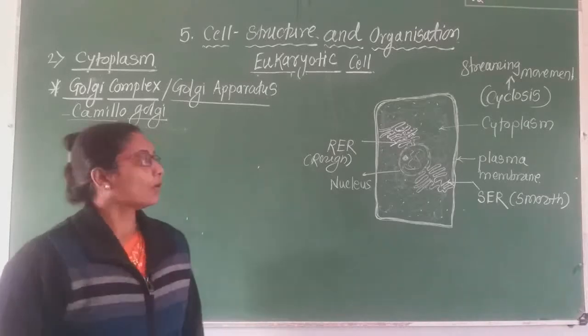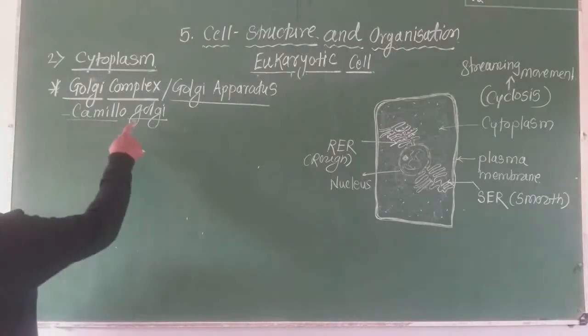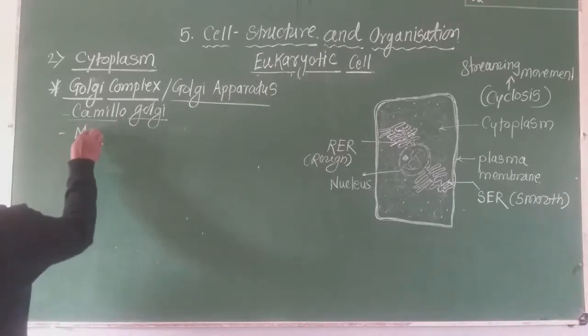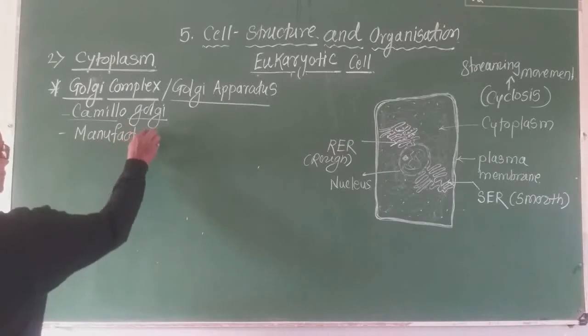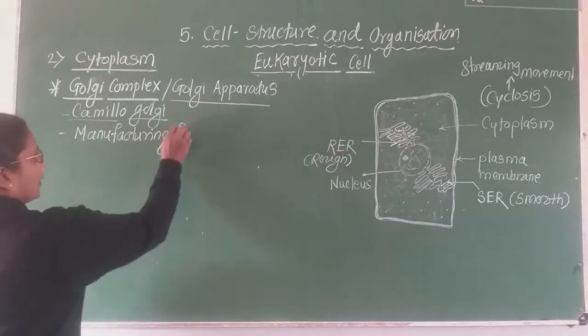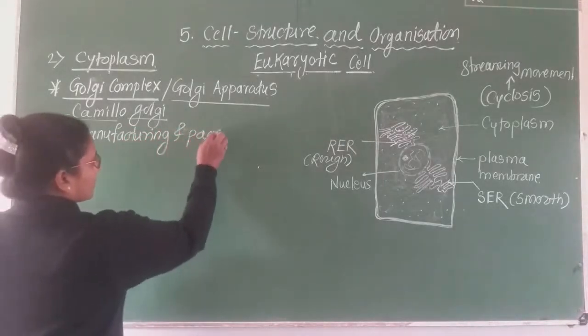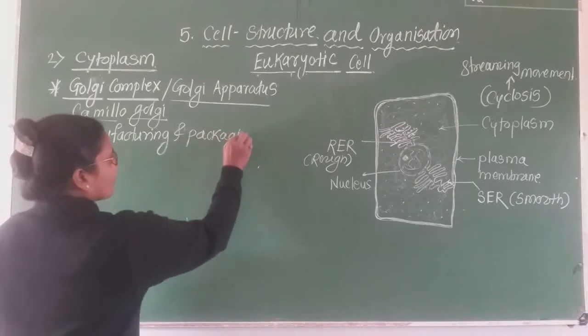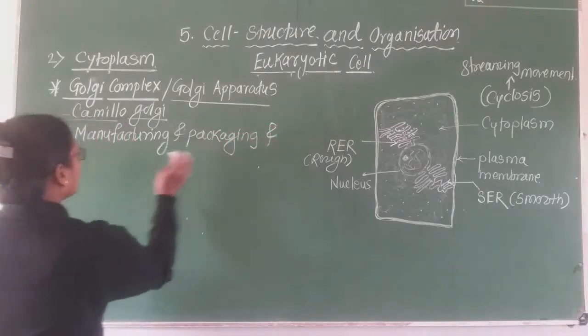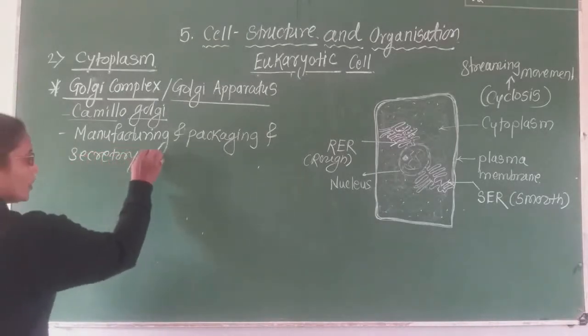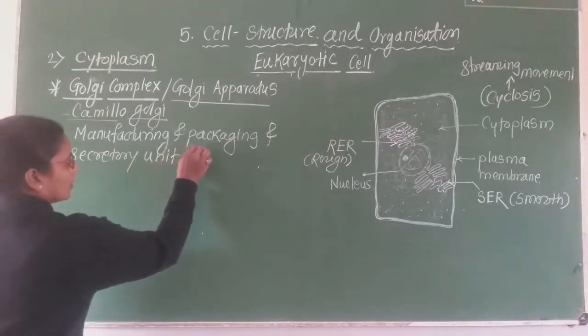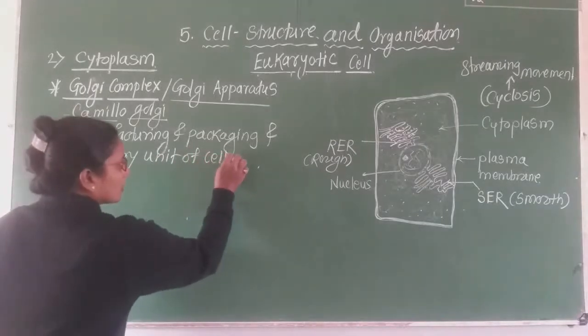Now, what happens? This Golgi complex acts like a manufacturing and packaging and secretory unit of the cell. Which unit?